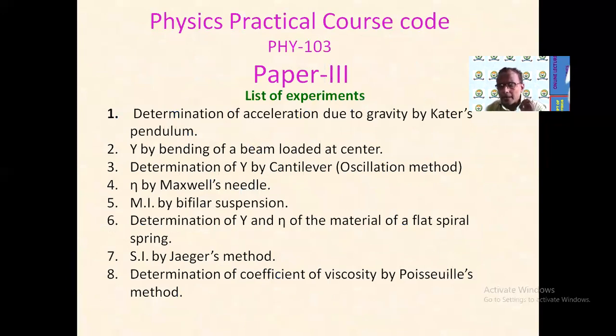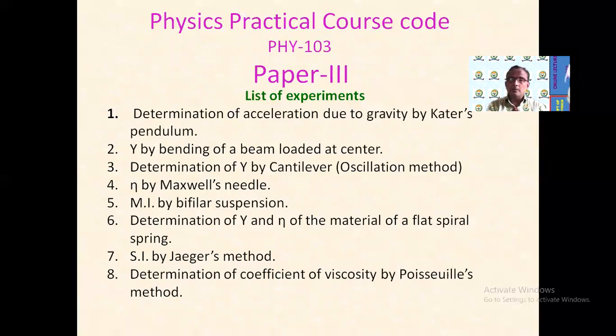As far as the practicals are concerned, as I told you in the beginning, the third paper of semester first is the practical, and the total number of practicals in this paper, as allotted by the university, is 8. We have to determine the acceleration due to gravity by Kater's pendulum. Then we have to perform the experiment of Young's modulus Y by bending, loaded at the center, as we have seen in elasticity. Then determination using a cantilever.